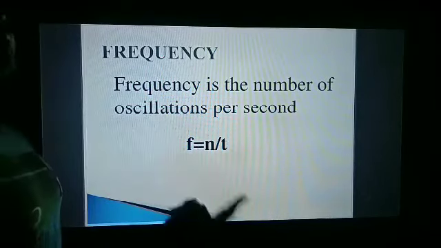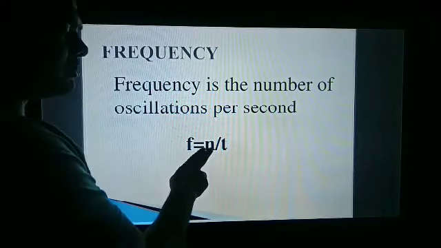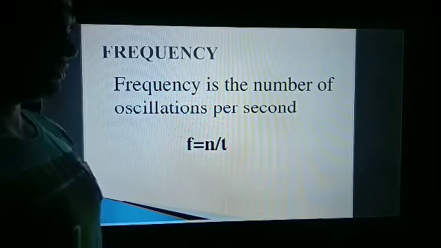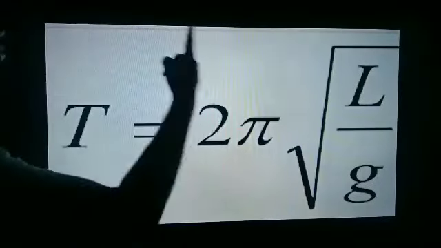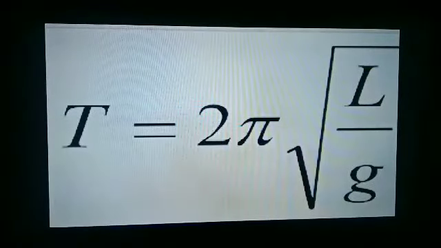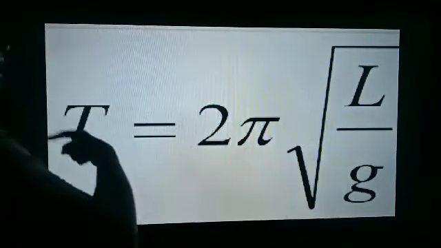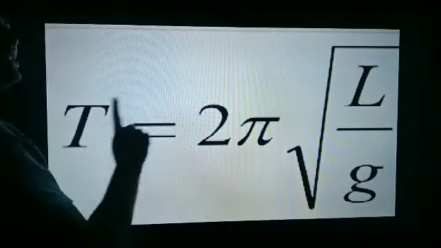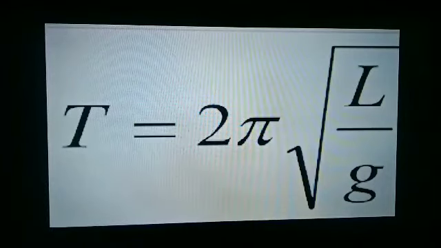Now frequency. What is frequency? The frequency is the number of oscillations taken in 1 second. So f is equal to the number of oscillations divided by time. This is the formula of time period. Time period is equal to 2 pi under root L by g. See in this formula, the time period does not depend on the mass of the ball. So the time period of a simple pendulum is independent of the mass.